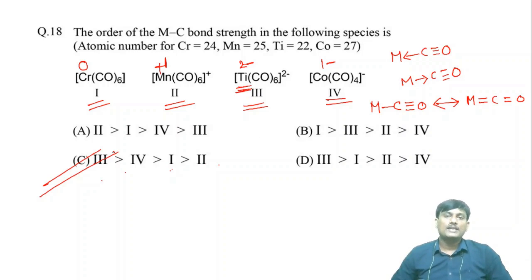The more the back bonding nature, the more the MC bond strength. The back bonding nature depends on the negative charge on the metal. The more the negative charge on the metal, the more the back bond. The more the back bonding, the more the MC bond strength.